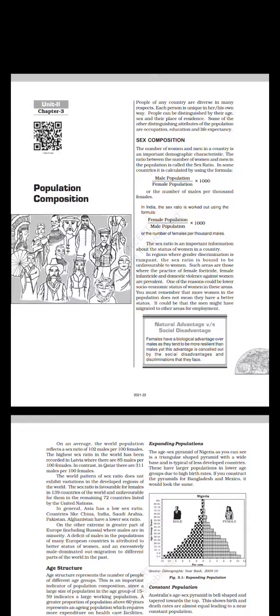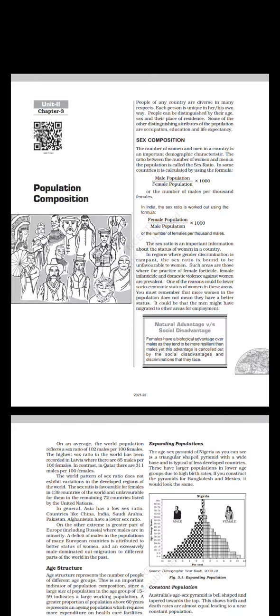The sex ratio is important information about the status of women in a country. In regions where gender discrimination is rampant, the sex ratio is bound to be unfavorable to women. Such areas are those where the practice of feticide, female infanticide, and domestic violence against women are prevalent. One of the reasons could be the lower socio-economic status of women in these areas. You must remember that more women in the population does not mean they have a better status. It could be that the men might have migrated to other areas for employment.